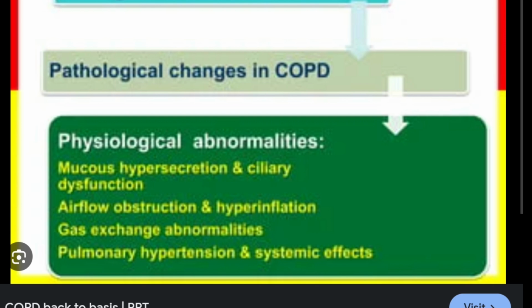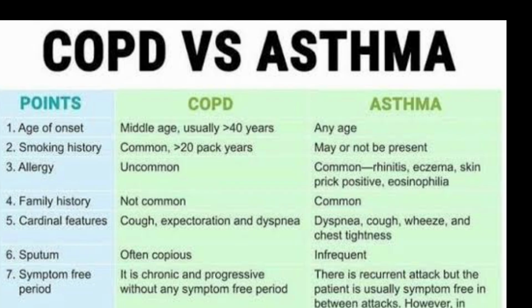So the basic difference between asthma and COPD is reversibility. Asthma usually comes in attacks and is reversible, while COPD is a constant situation. Now, if we compare the symptoms and signs of COPD and asthma, we can see that asthma can occur at any age, while COPD usually occurs in middle age.